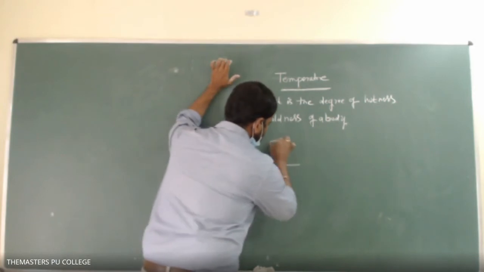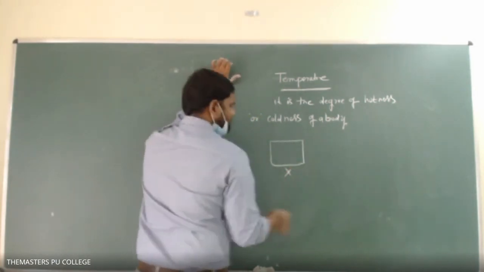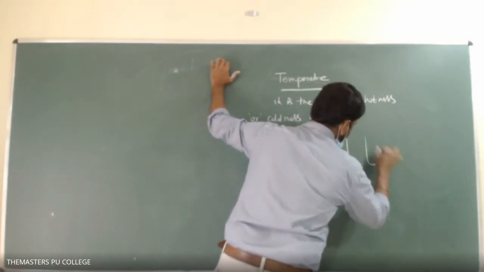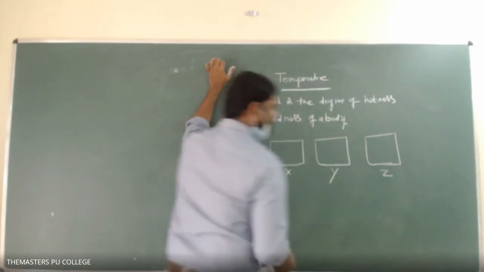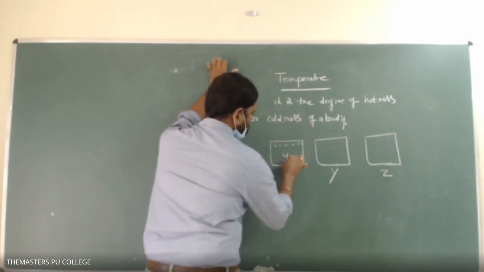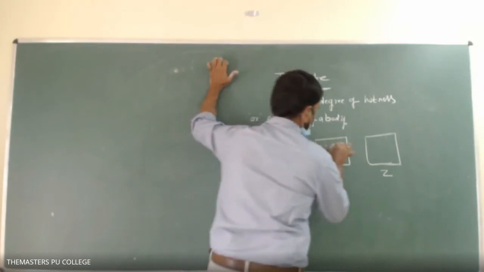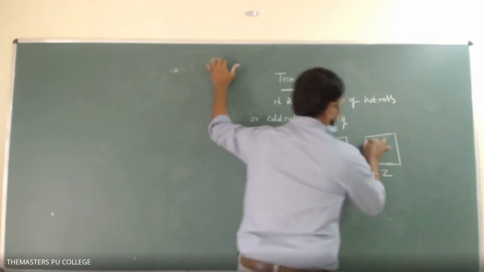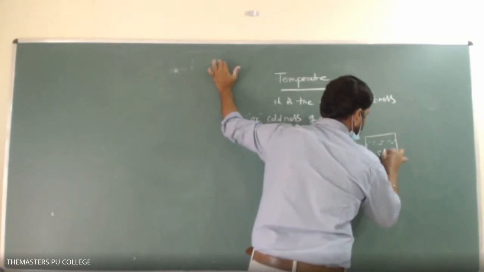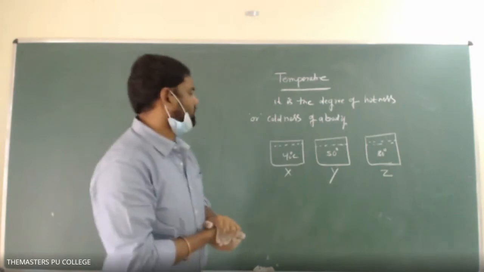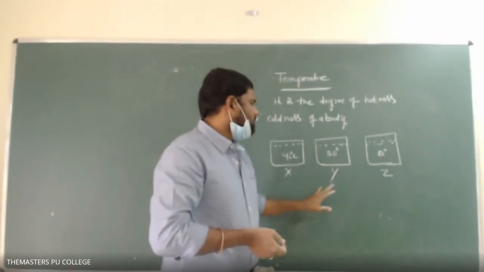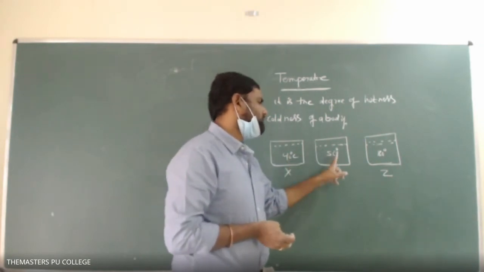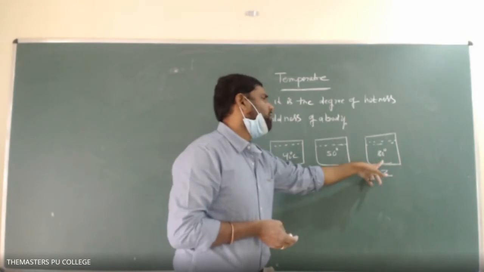For example, there are three vessels: vessel X, vessel Y, and vessel Z. The water is at 40 degrees centigrade in vessel X, 50 degrees centigrade in vessel Y, and 80 degrees centigrade in vessel Z. So the body Y is said to be a hotter body with respect to the body X, and the body Y is said to be a colder body with respect to the body Z.